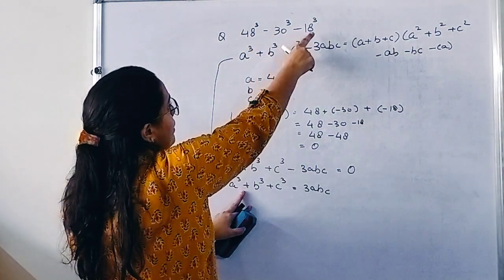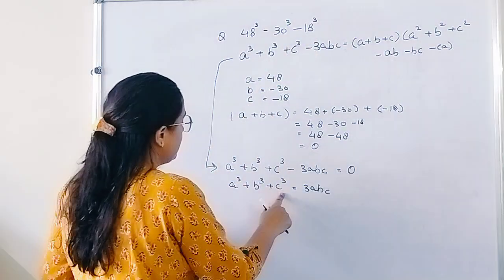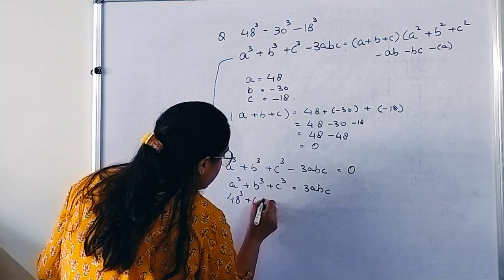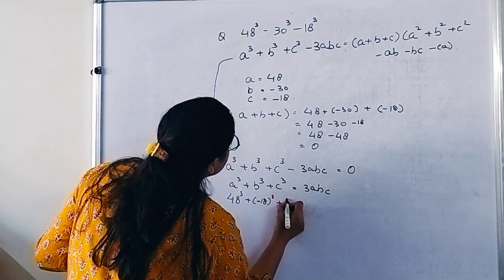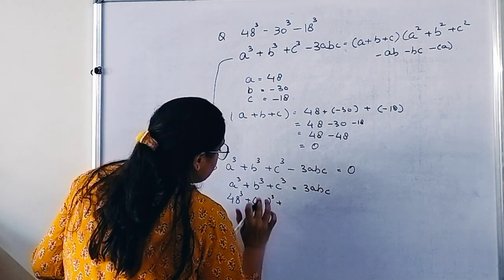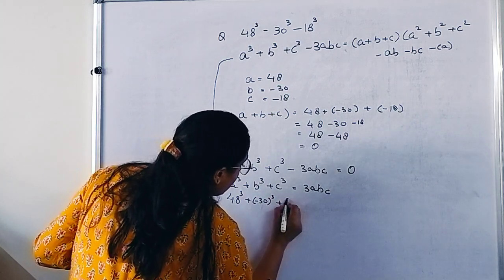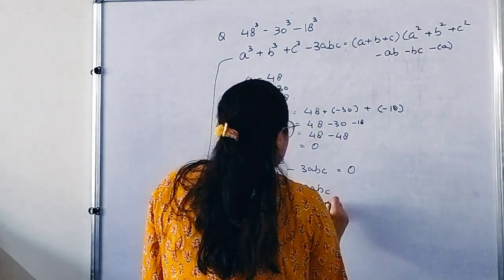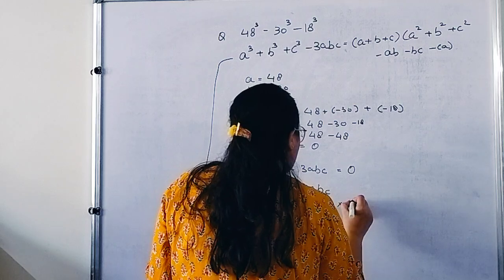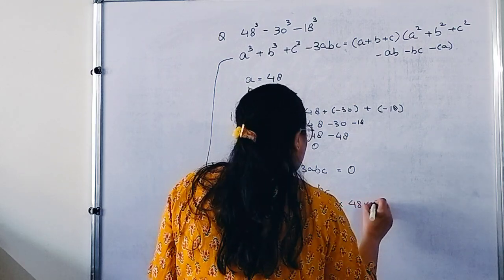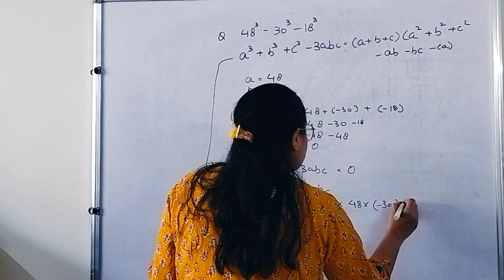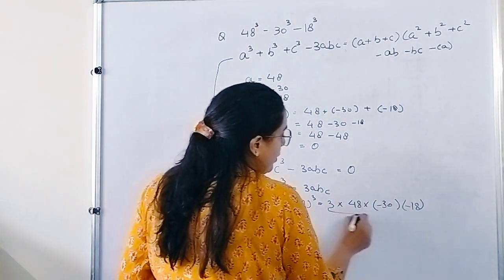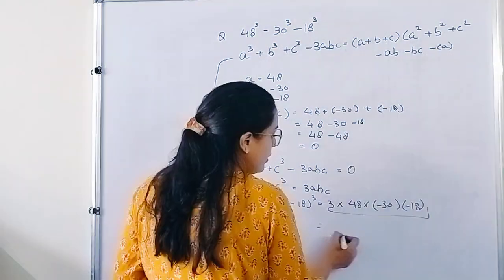48 cube minus 30 cube minus 18 cube, a cube plus b cube plus c cube. So this is 48 cube plus minus 30 cube plus minus 18 cube. So this is equals to 3abc. So 3 into 48 into minus 30 into minus 18. So you have to find out the product and get the answer here.